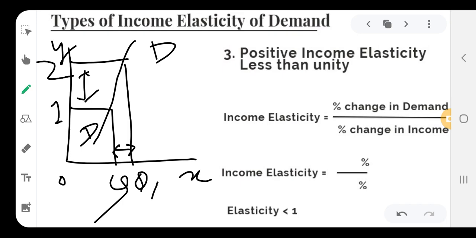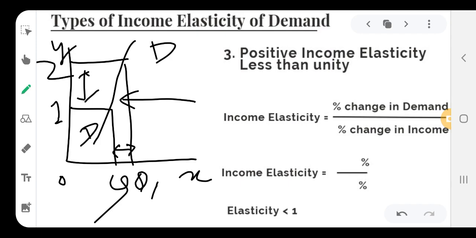When income elasticity is less than unity, the demand curve will be more steeper, as we see here. This is the third type of income elasticity of demand.